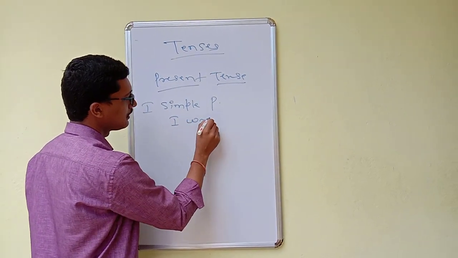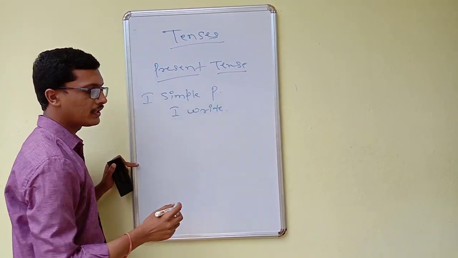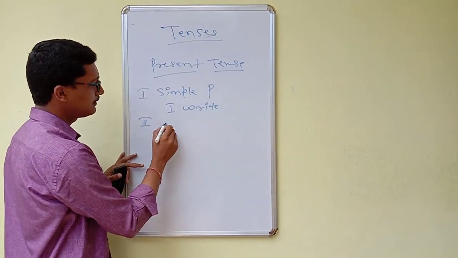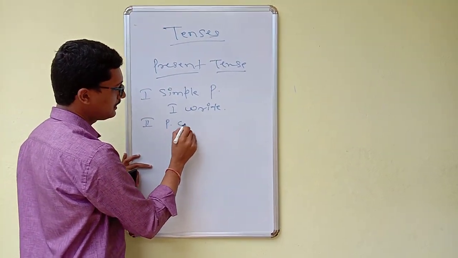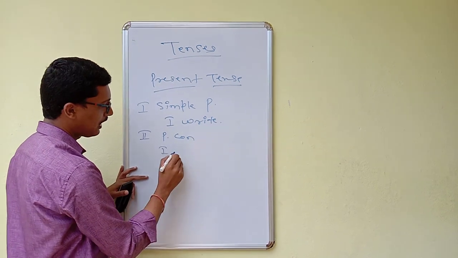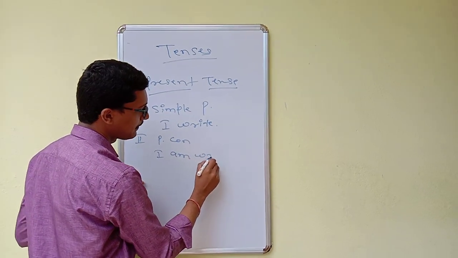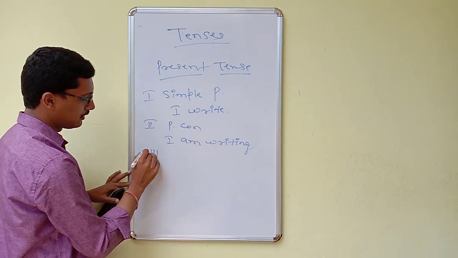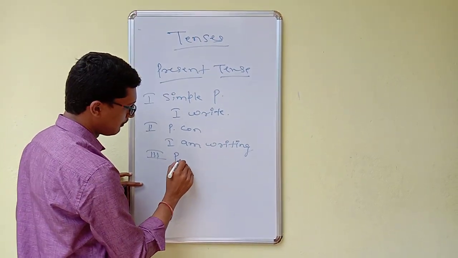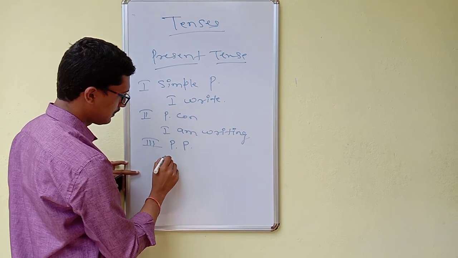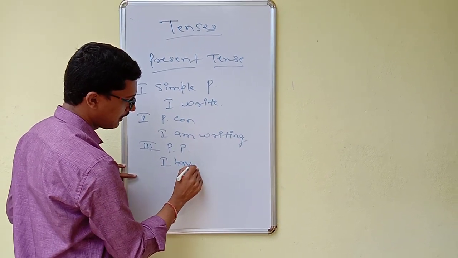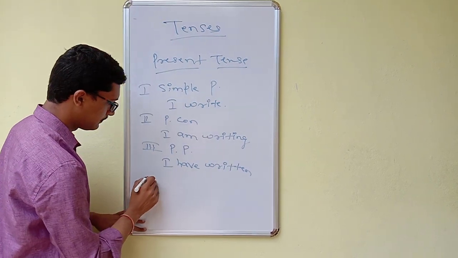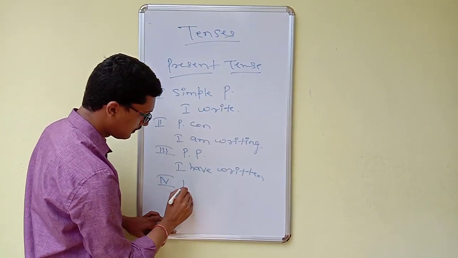I will take one example here. I write. So what is it? I write. It is in simple present. Second, present continuous. What will it be? I am writing. Third one, present perfect. I have written.